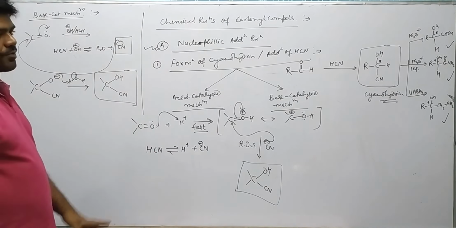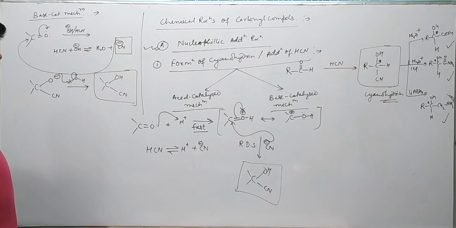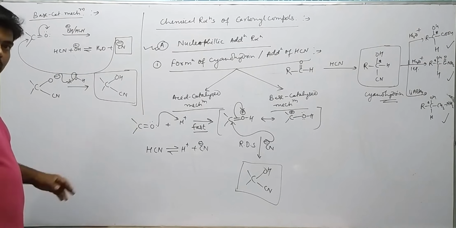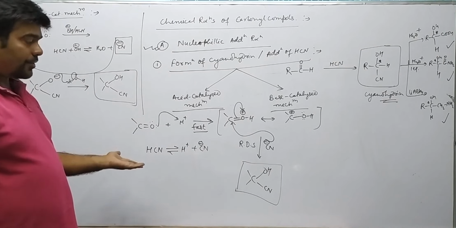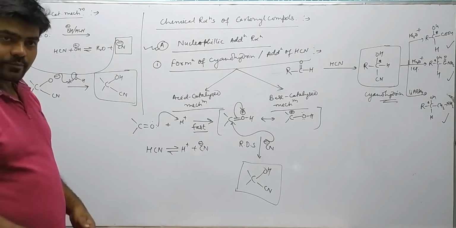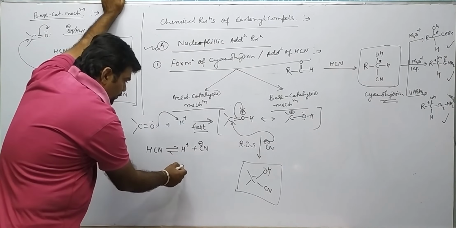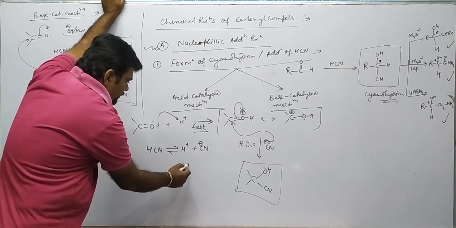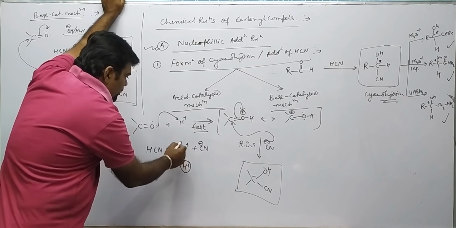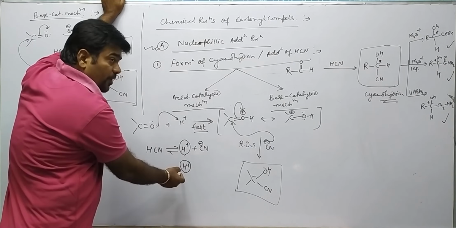And rate of reaction is slow. In fact, by the use of excess of acid, if we add acid to them, there will be common ion effect.